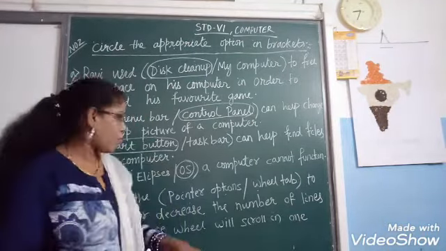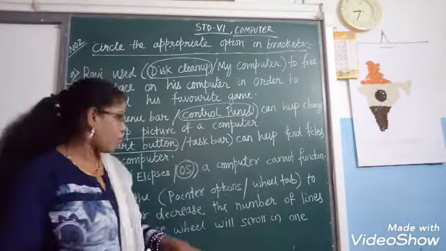You know, in the mouse you have a wheel in the center. So if you want to change the speed, suppose sometimes if you are scrolling down again and again, it takes a lot of time to come to the bottom of the document or go to the top of the document in your Word. So in that case, you can increase the speed. Once in one notch if you do, it will come to the bottom of your document and it will be easy for you. So in which option do you have to go? Wheel tab. And pointer option is where you can change the appearance of your mouse pointer.